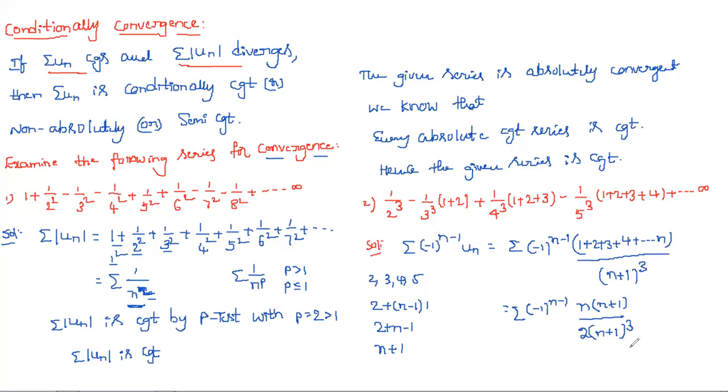So here n plus 1 and n plus 1 cancel. What about the remaining? Here it is summation of minus 1 whole power n minus 1 times n by 2 into n plus 1 whole square. Now where un is equal to, here we have the remaining one, n by 2 into n plus 1 whole square.